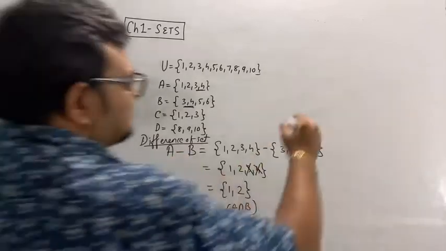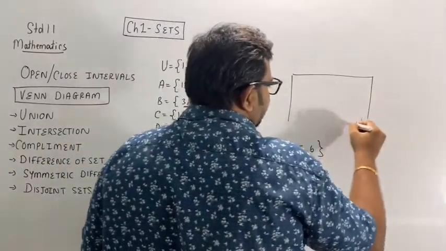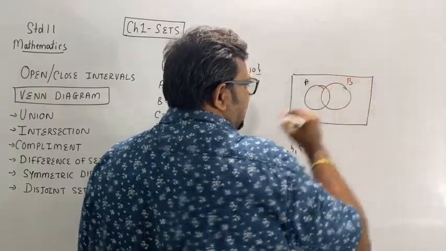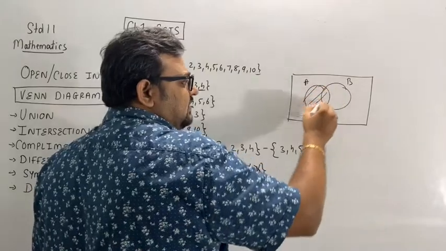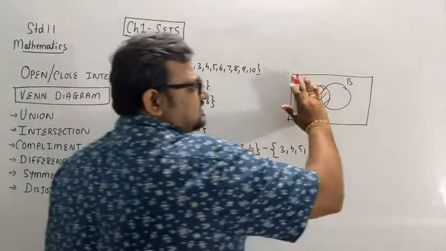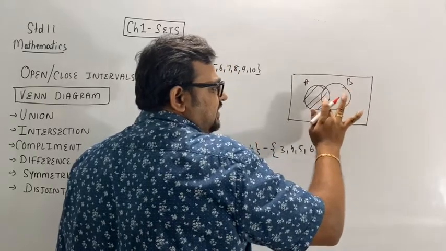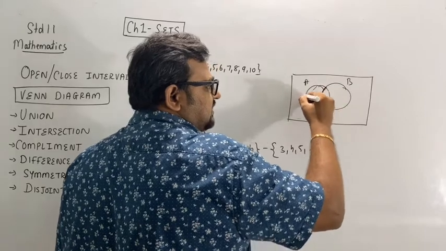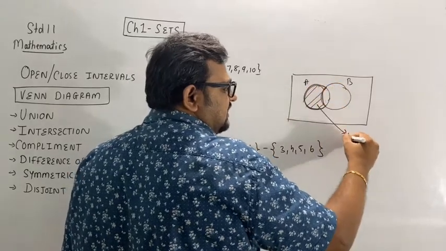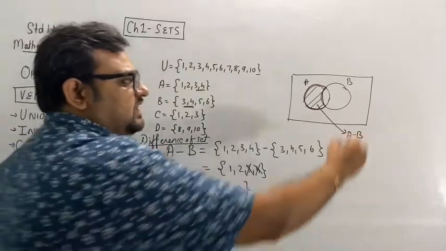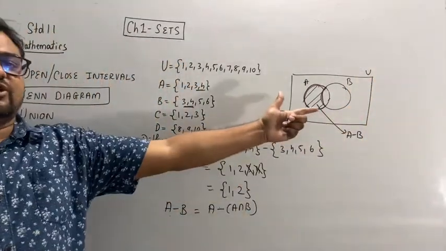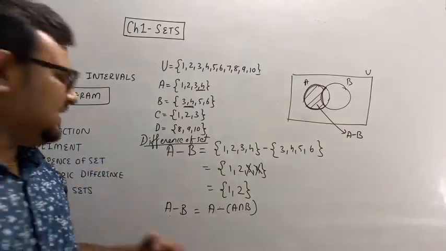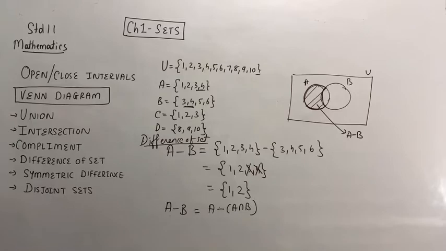If you want to represent this in a Venn diagram, then it will be in this way. Set A, set B. Set A was included completely. From that, eliminate set B. So this is already not included, and this one. So this set is called A minus B. This is the representation of difference of sets in a Venn diagram. Next, symmetric difference.